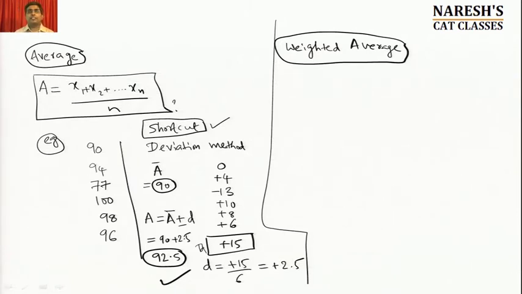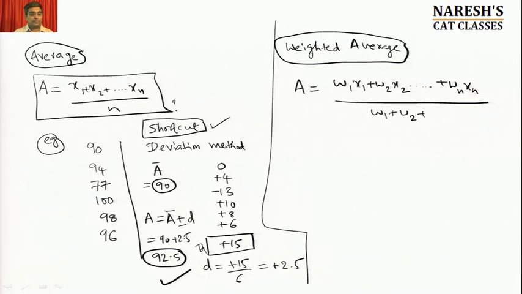But in the context of weighted average, sometimes the weight of one observation could be higher than the weight of the other observation. In some of your exams, the weightage of one section could be double the weightage of the other section. Then the average will no more be the regular A equal to x1 plus x2 up to xn, but it will be something like this: w1 x1 plus w2 x2, weight into the value, and finally wn xn, divided by not just the number of observations but the sum of the weights, w1 plus w2 plus w3 up to wn. This is called weighted average.